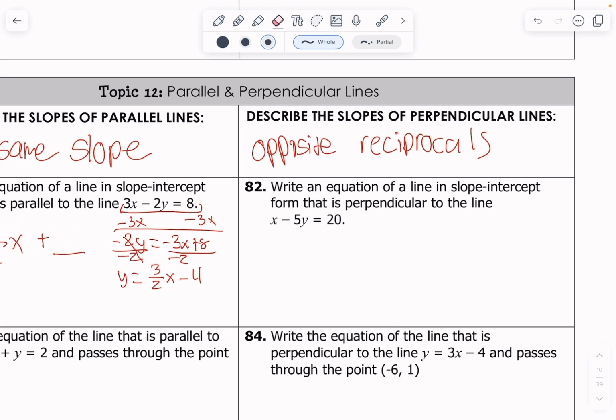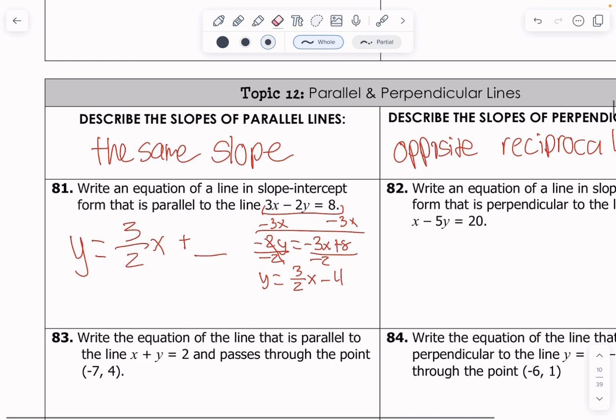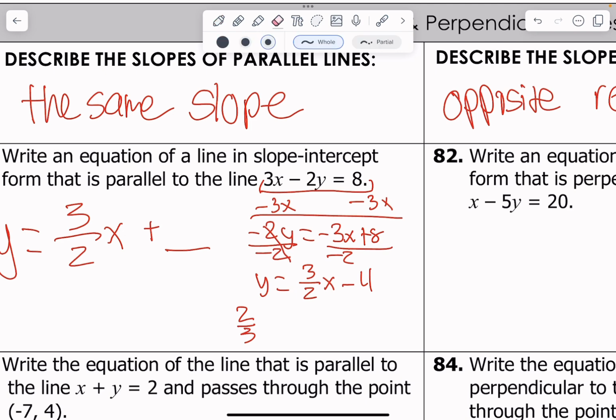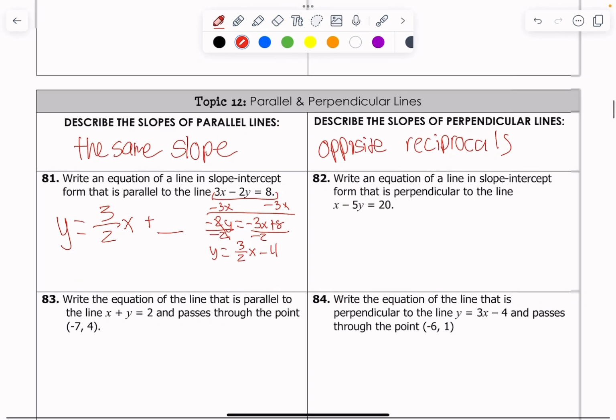In this case, you're looking for a line perpendicular. So instead of replacing, once you actually solve for this slope, you wouldn't use 3/2. You would use a negative 2/3, which is what we actually call the opposite reciprocal. So the reciprocal, you flip the fraction, and then you negate it, or you make it negative. So negate, that's geometry, not algebra.